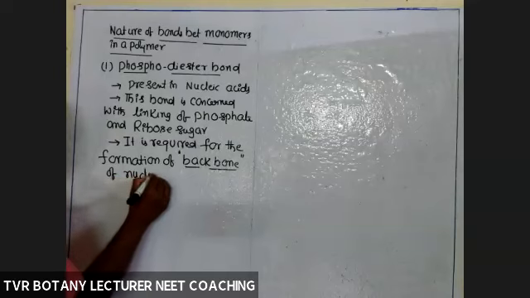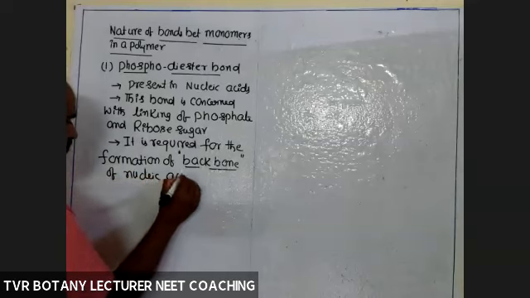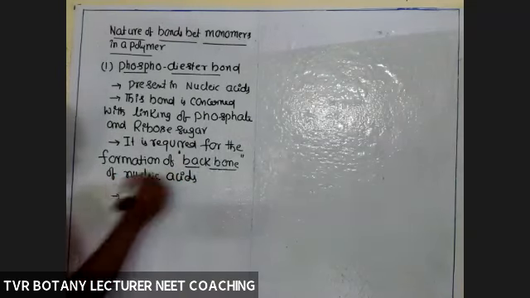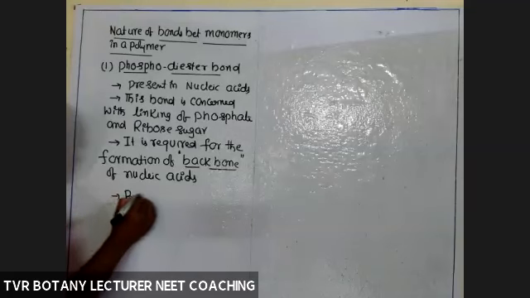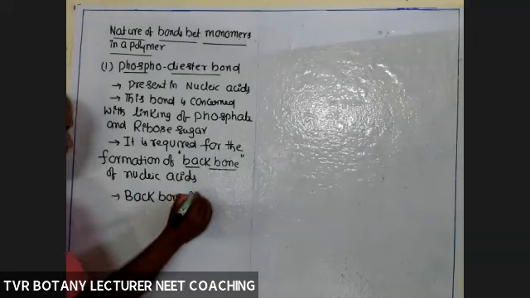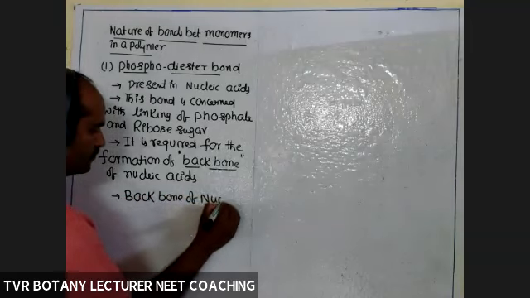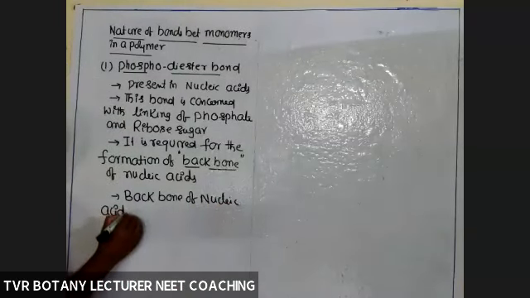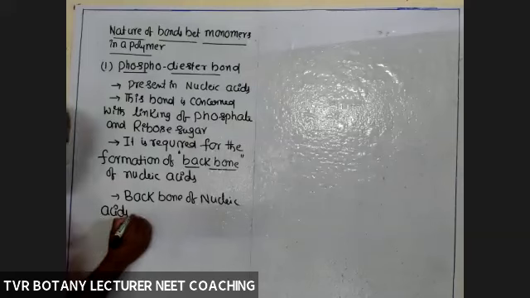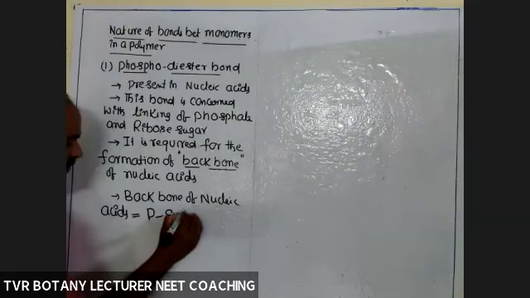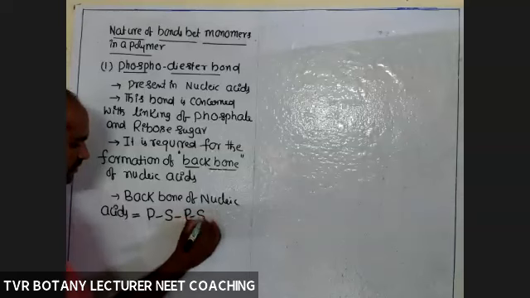Now we have to know what a backbone is. The backbone of nucleic acids is the alternately arranged phosphate, sugar, phosphate, sugar chain.